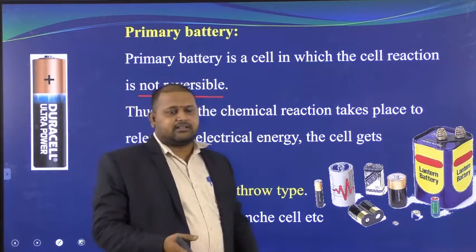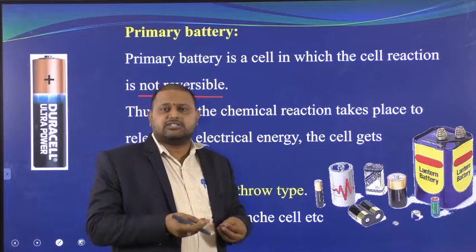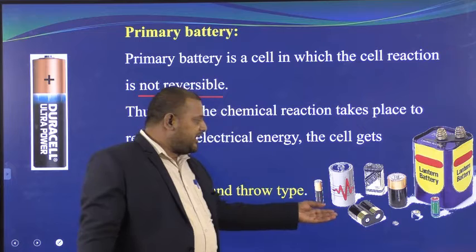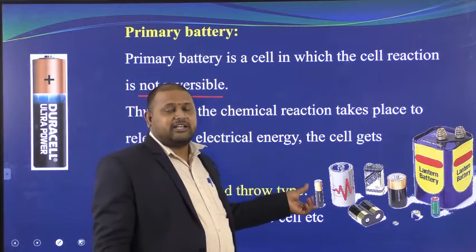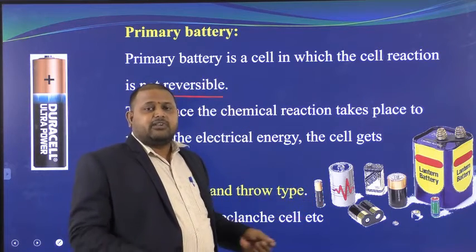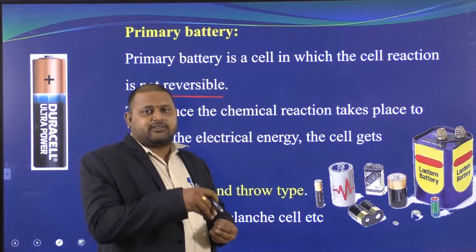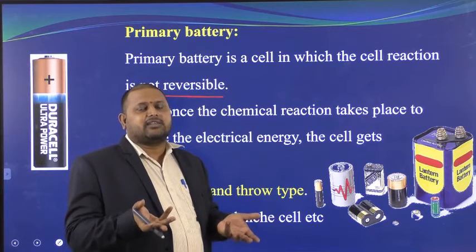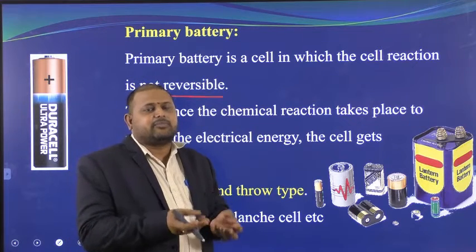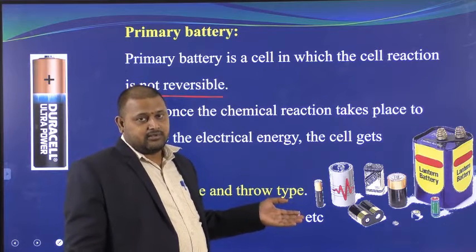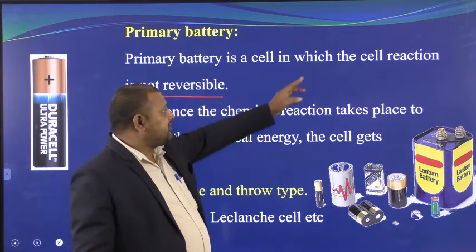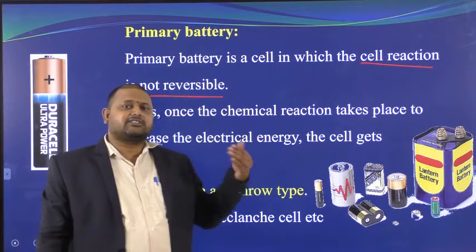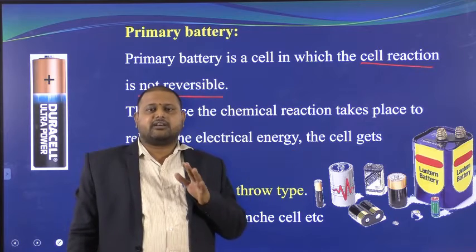Why can't we use it again, sir? In a cell phone, once the battery is discharged, we recharge it. But in these batteries, once they have been completely discharged, if you put them in the same electrical system and try to recharge them, what happens? Nothing happens there. It simply heats up and burns because it contains carbon. This is because the cell reaction is only unidirectional. Only the forward reaction is favorable, but the backward reaction is not at all favorable.